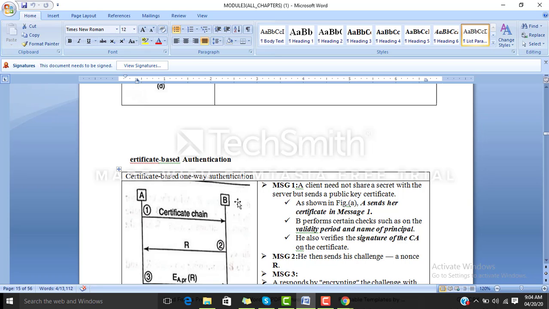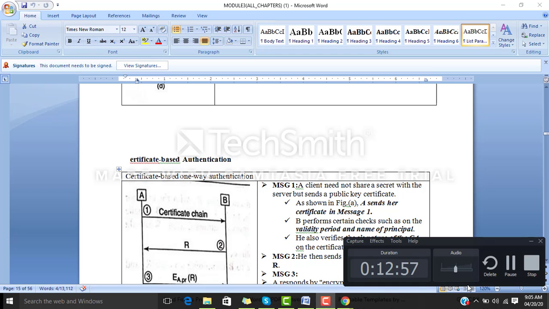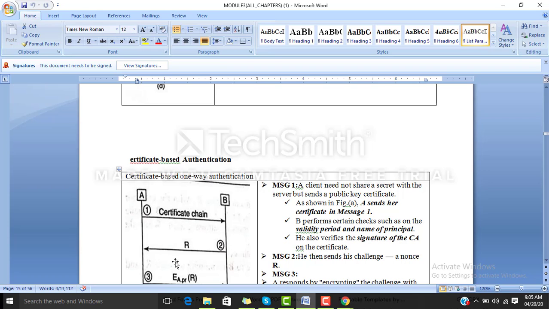Next one is certificate based authentication. In certificate based authentication, students, a client does not share a secret with the server, but instead of sending a secret, it sends a public key certificate. That we can see in the first step. In response, B will check certain things in the certificate. What does B verify? It verifies the validity period and the name of the principal.